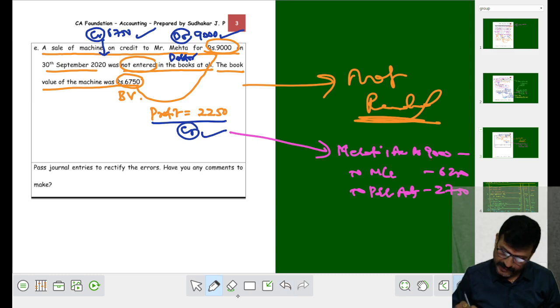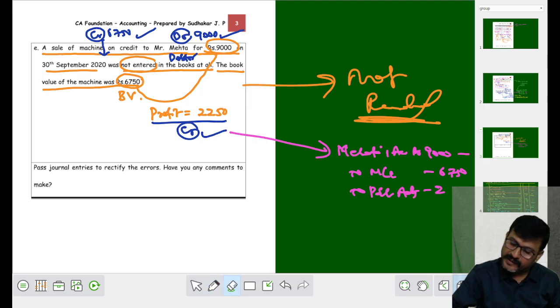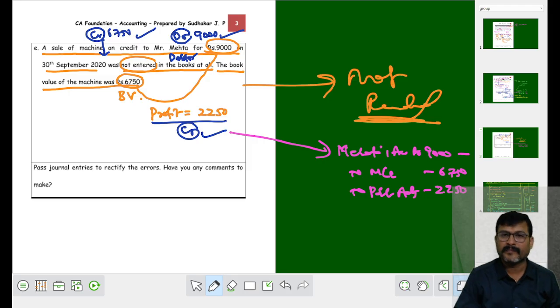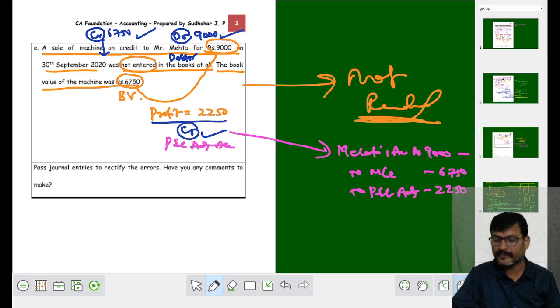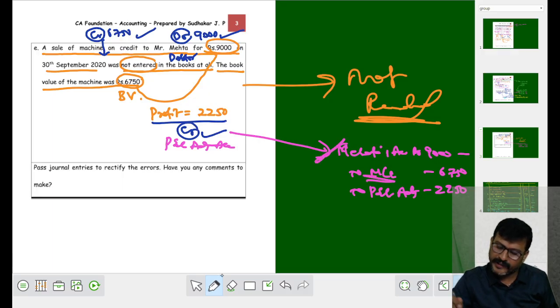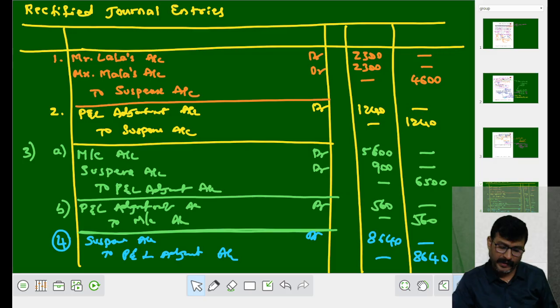It is 6,750. How much it is? 2,250. Instead of writing P&L, we have to use what? P&L adjustment account. Did you understand? Now your entry will be Mehta's account debit, to machinery account, to P&L adjustment account.